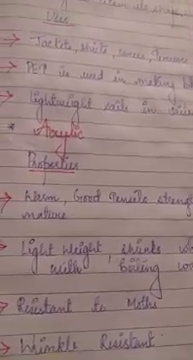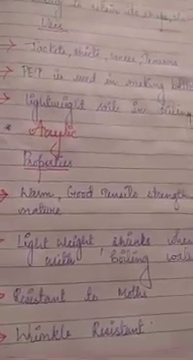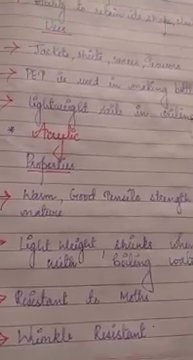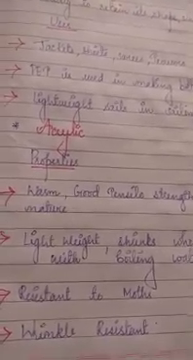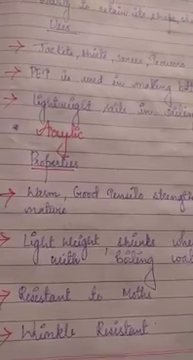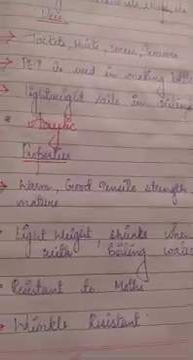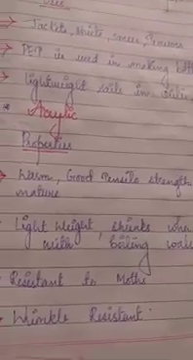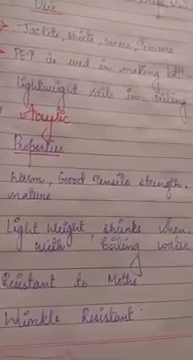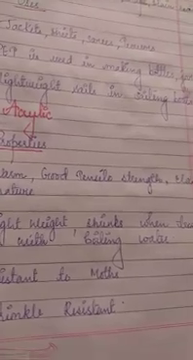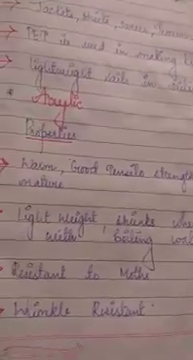Next is PET. PET means polyethylene terephthalate. It is also a type of synthetic fiber. That is, it's also a type of polyester and is used in making bottles and jars. Since we have told that it is light in weight, it is used in sailing boats.